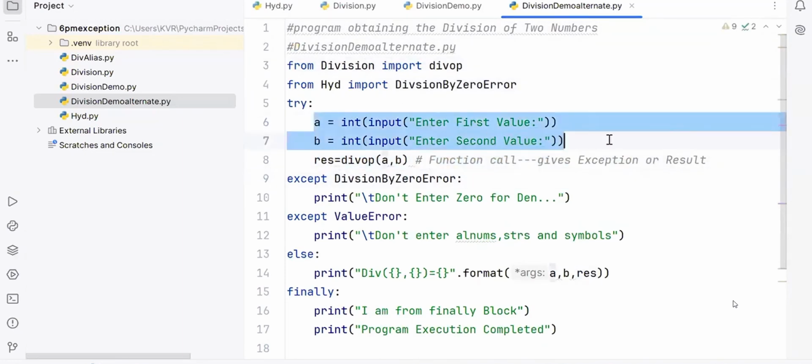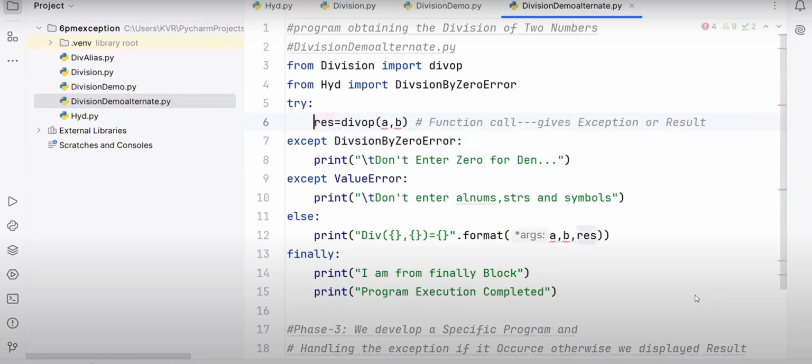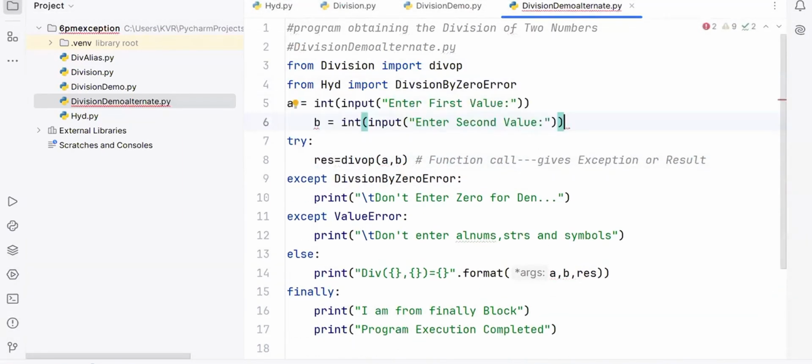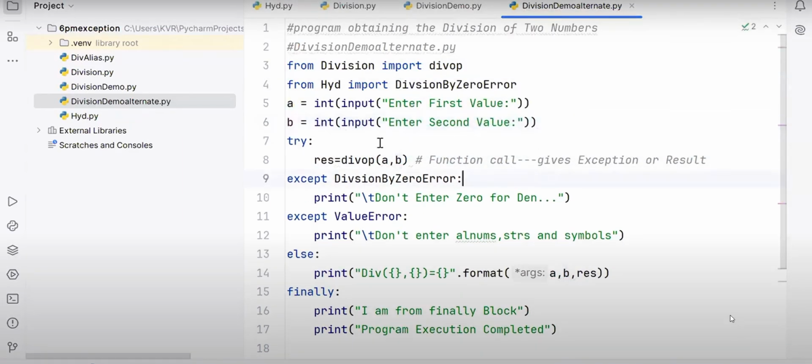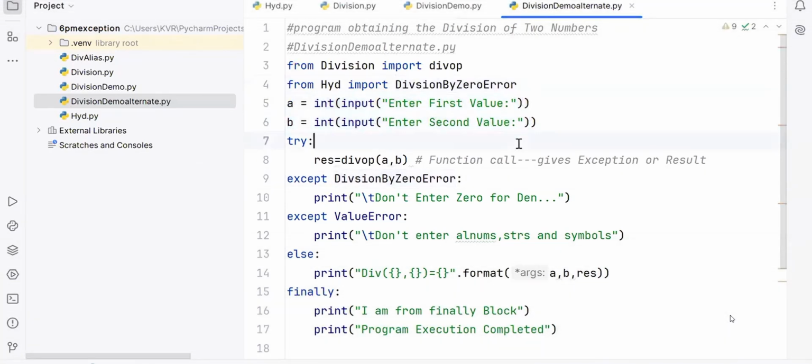Actually, you defined it like this or not? This is the way you defined it, actually, or not? In this place, exception is coming, correct? In this place, exception is coming, correct? Now, line number 5, 6, exception is coming. Line number 7, 8 also giving.